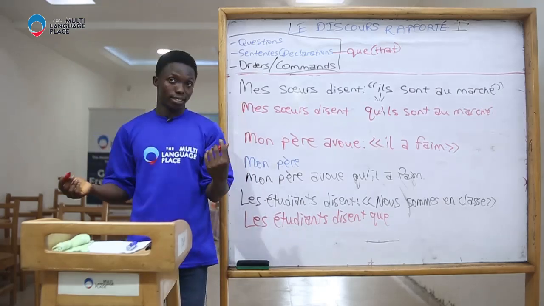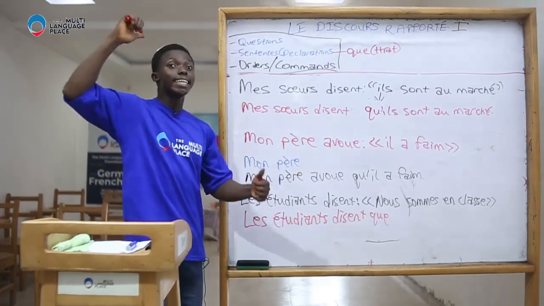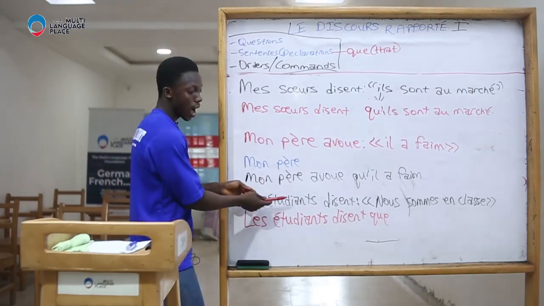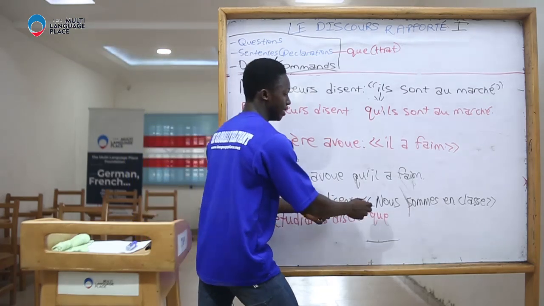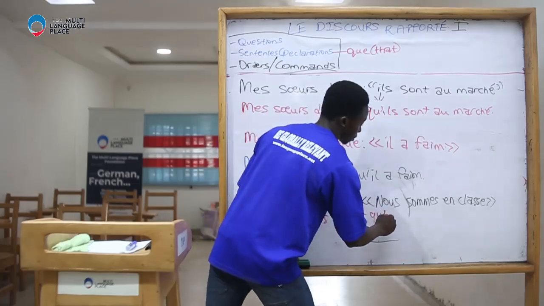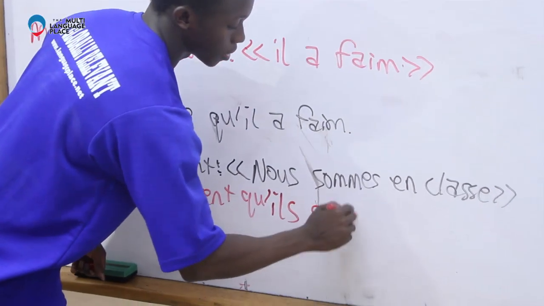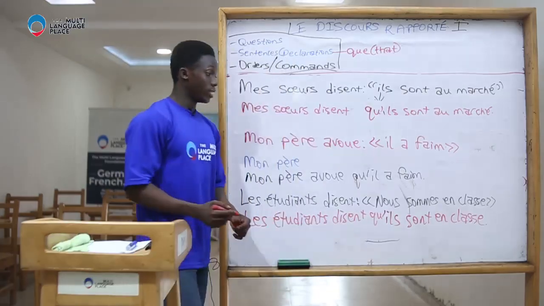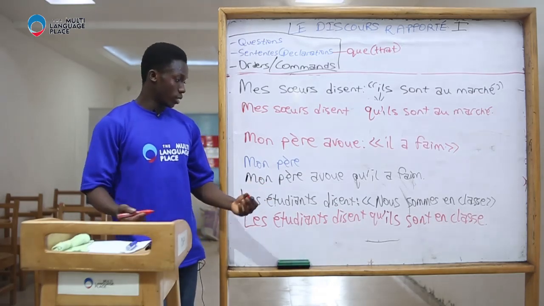If it is a third person reporting it, it would be, the students are saying that they are in class. Because it's a third person. The person reporting is not amongst the students. So this will be, the students are saying that they are in class. So that will be, les étudiants disent qu'ils sont en classe.